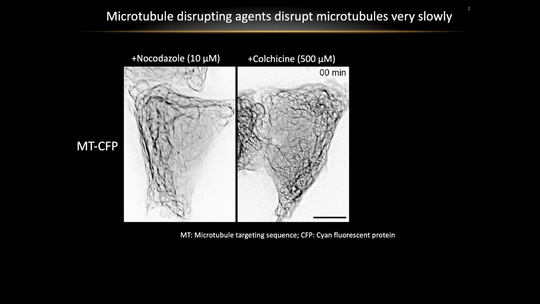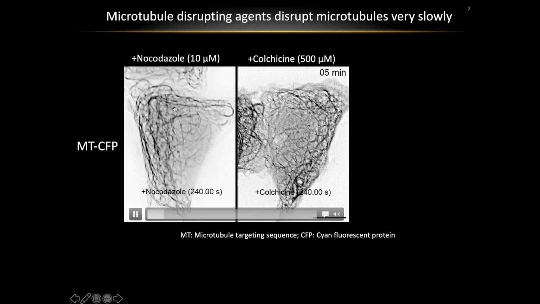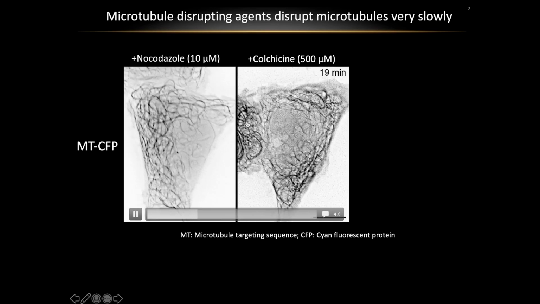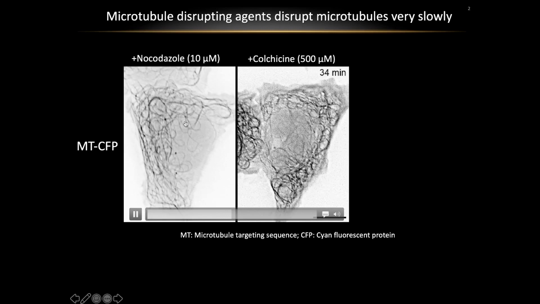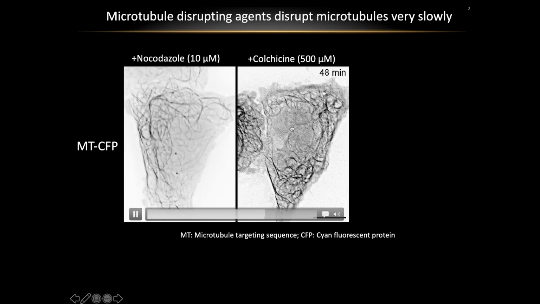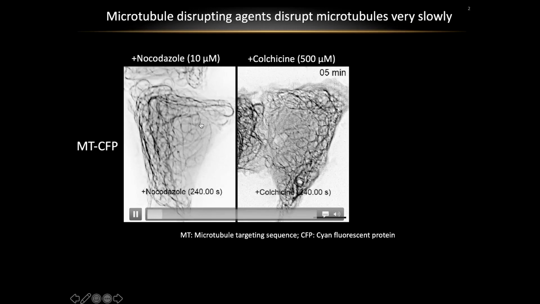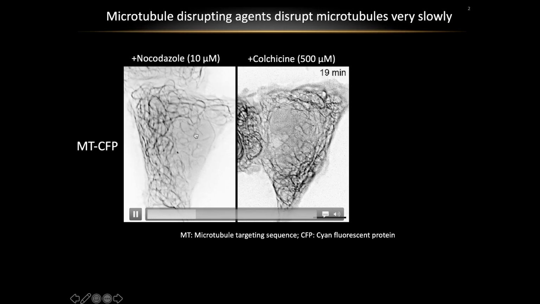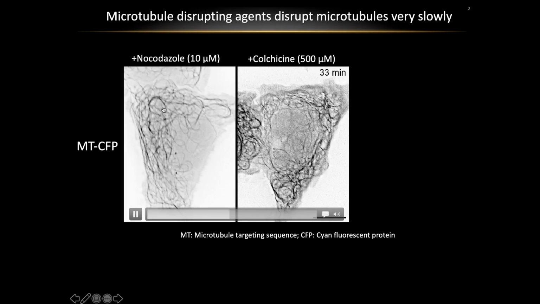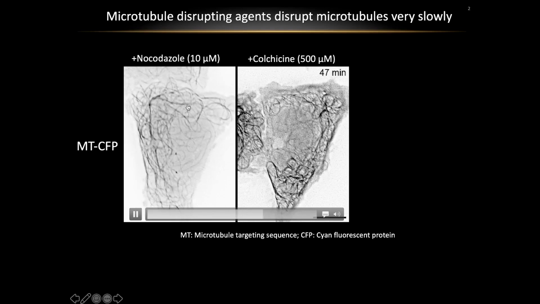But the truth is those drugs do not work well. They actually disrupt the microtubule really, really slowly. In these two cells, we labeled microtubule and treated them with nocodazole and colchicine. As you can see, within an hour, those drugs cannot efficiently disrupt those structures. Moreover, those drugs freely diffuse everywhere in the cells, so they cannot target a specific pool of the microtubule in living cells.